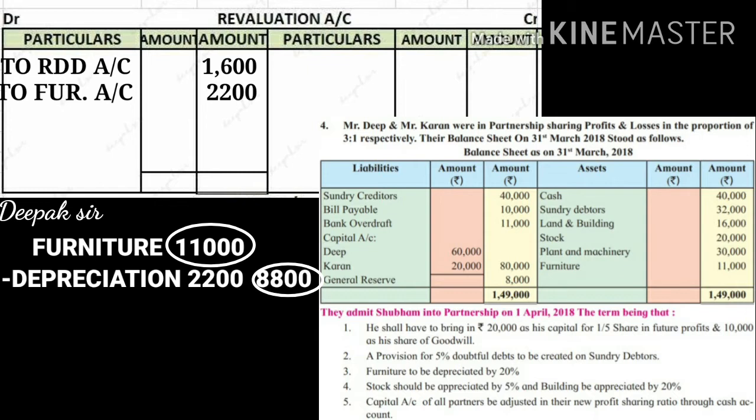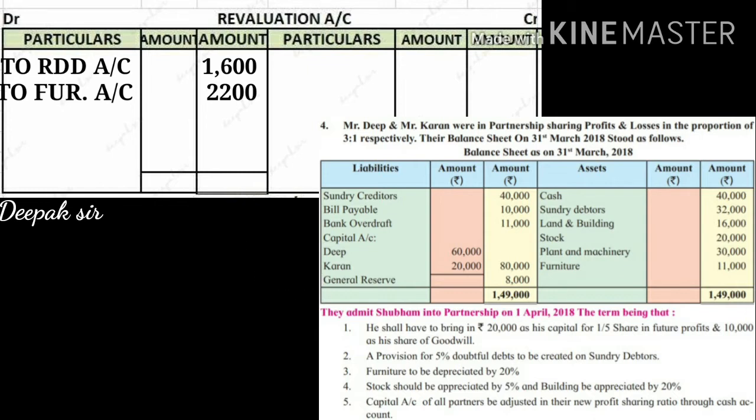We have to directly record the name of assets or liabilities. So it will come to furniture account, amount will come 2,200 on the debit side. Now if you will see the fourth adjustment, stock should be appreciated by 5%. Depreciation means decrease in the value of assets. Appreciation means increase in the value of assets. So for depreciation we put minus sign, for appreciation plus sign we have to put.